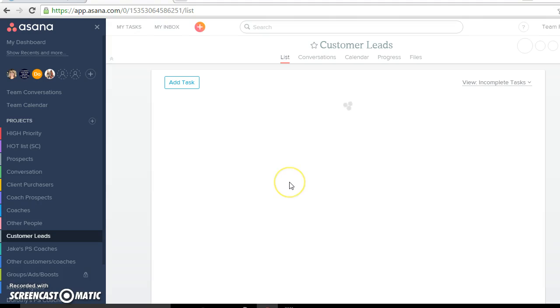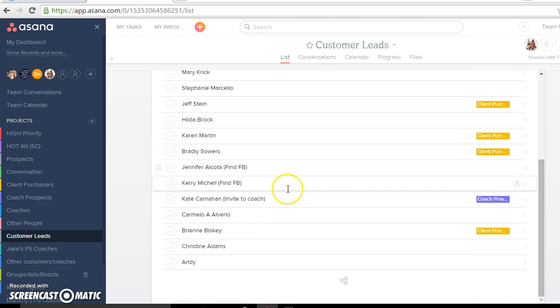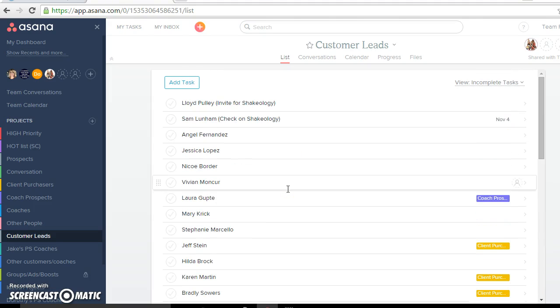Customer leads: when you hit Emerald, you get customer leads as long as you have the club membership. Then when you hit Success Club every month, you get Success Club leads. Then once you hit Diamond, you get coach leads. This is where I keep track of all my leads, okay? And I'll send them random emails, make sure that they're getting their emails, follow-ups, things like that.